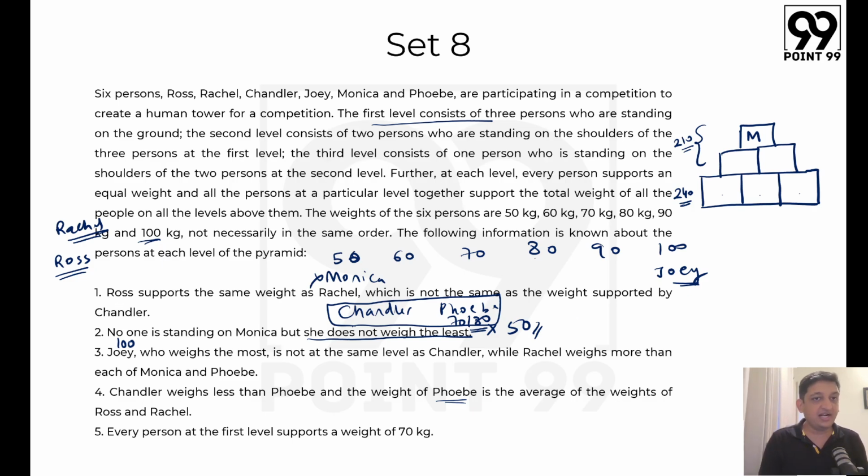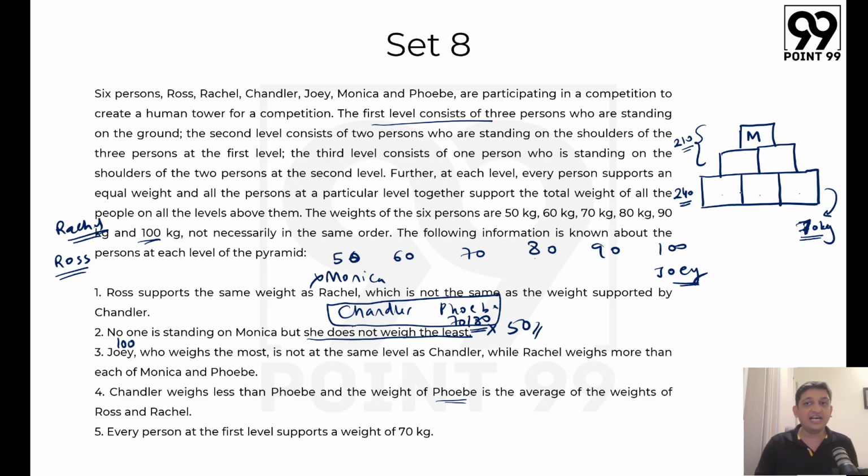Now if Rachel and Ross are supporting the same amount of weight, let's say they are in different categories or at different levels, what will happen in that case? We know for sure that each of these individuals is going to support 70 kg of weight, because 210 kg is above them. So 70 kg is what all these three people should be supporting individually, which basically means that cumulatively these three should add up to 70.